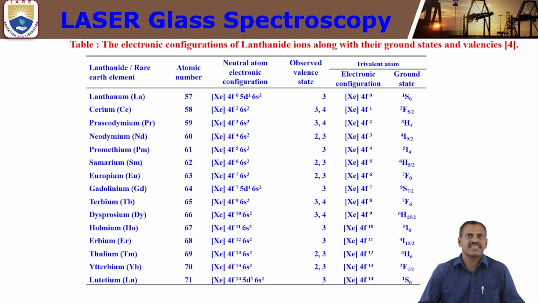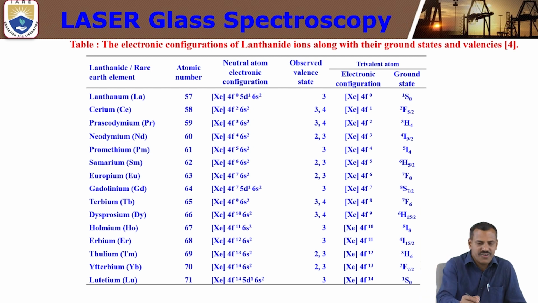Next, coming to the rare earth ion table. These are the different lanthanide or rare earth ion elements in the periodic table, in the f block elements. That means f block elements, 15 elements from atomic number 57 to 71, starting from lanthanum, La. Next, cerium, Ce, atomic number 58. Next, praseodymium Pr, atomic number 59. Next, neodymium Nd, atomic number 60. Next, promethium Pm 61. Next, samarium Sm 62. Next, europium 63. Next, gadolinium Gd, atomic number 64.